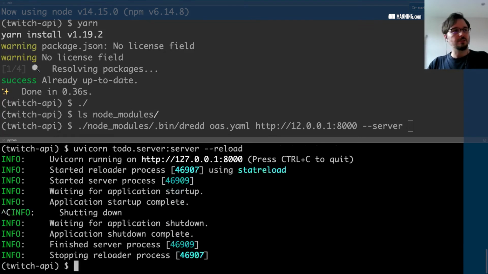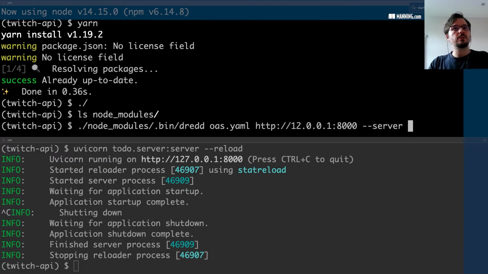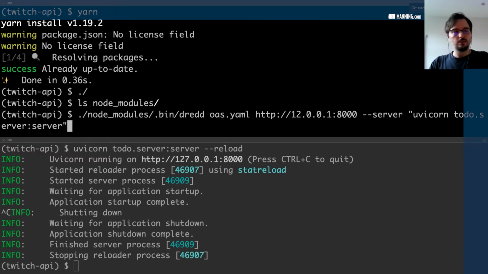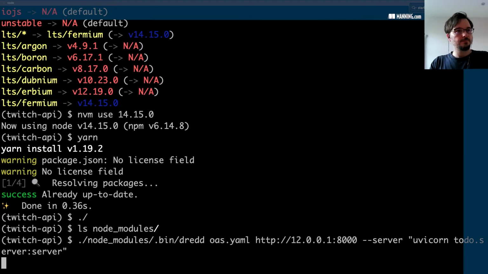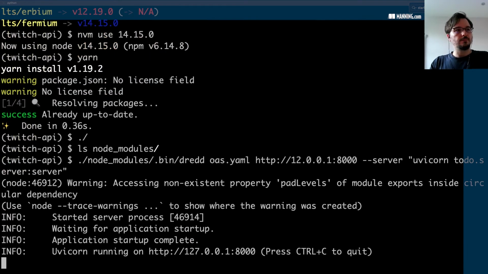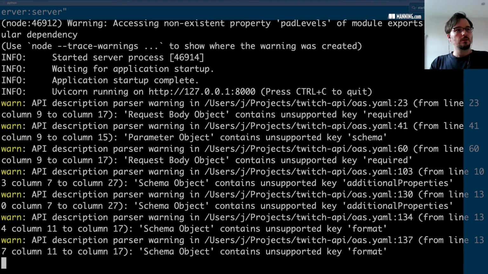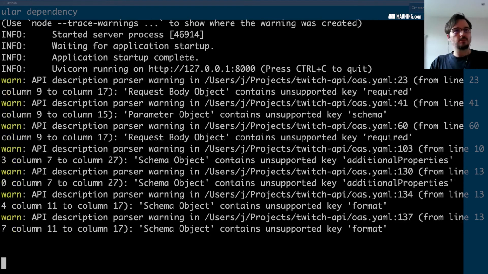And actually, I don't need this running. So that is going to be uvicorn, and that's TODO server. Okay. So we run that, and so Dredd is starting the server. It's looking at the API specification. It's looking at the endpoints, and it's going to trigger requests to the endpoints to ensure that they comply with the schemas declared in the spec. So it's working slowly, but it's working.